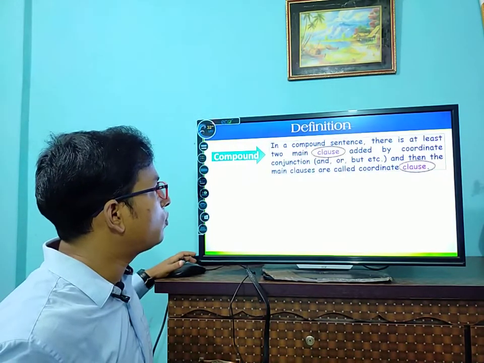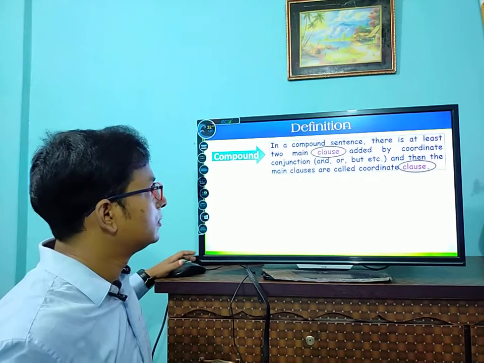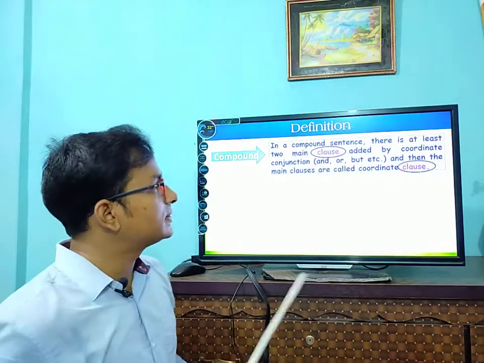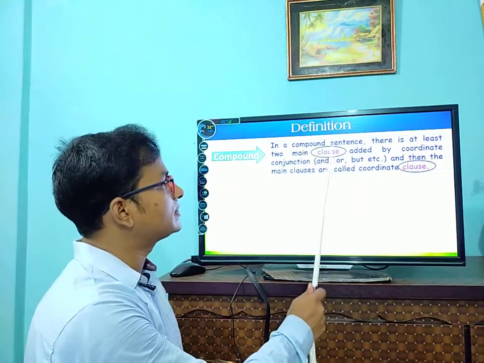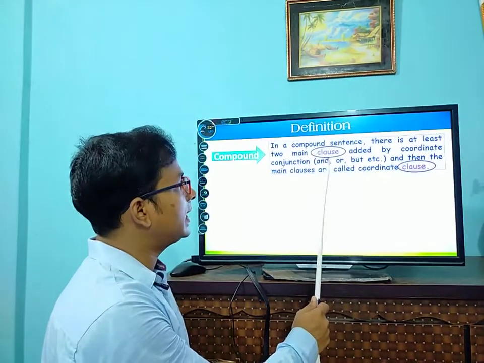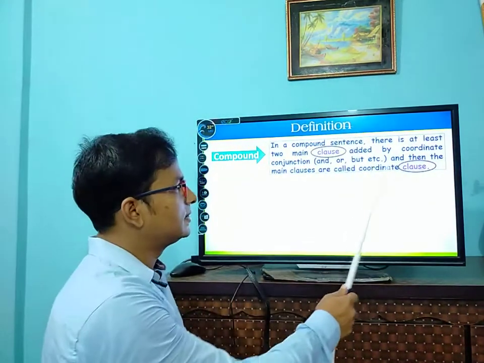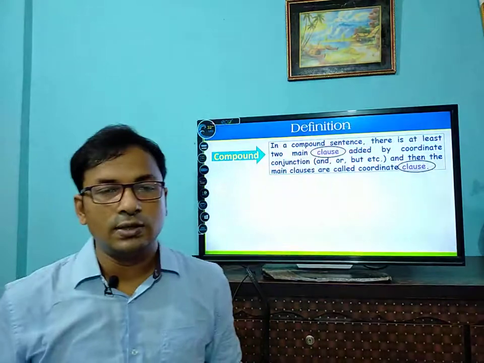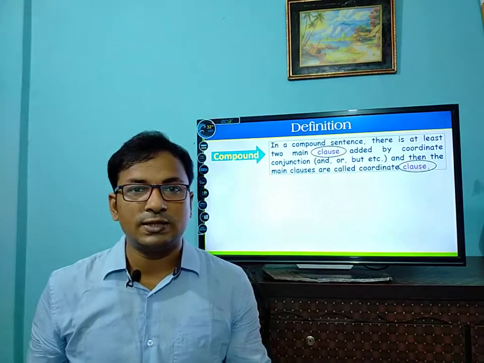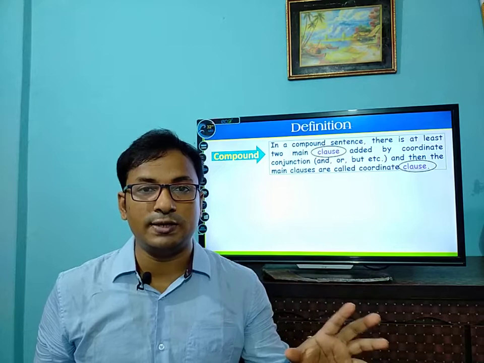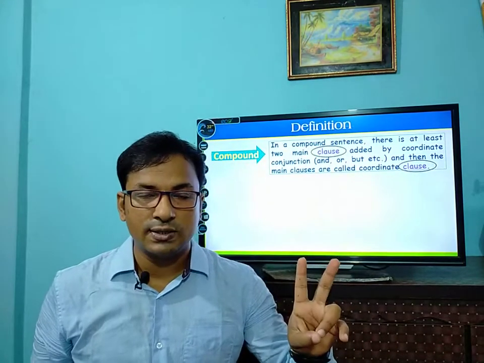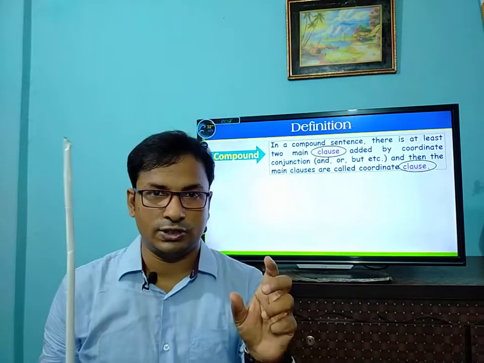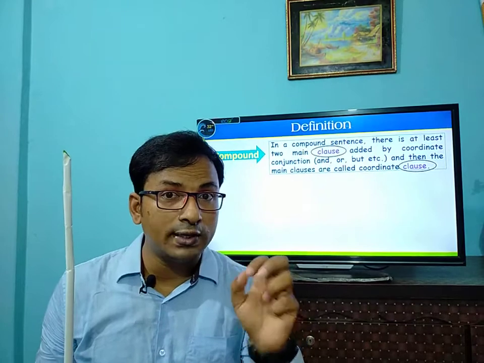So compound sentence. What is a compound sentence? The students follow. In a compound sentence, there are at least two main clauses joined by a coordinate conjunction, and, or, but, etc. And then the main clauses are called coordinate clauses. Okay, students. So in a compound sentence, we will find at least two main clauses, and these two main clauses will be joined by a coordinate conjunction. Okay, please pay attention. Coordinate conjunction.